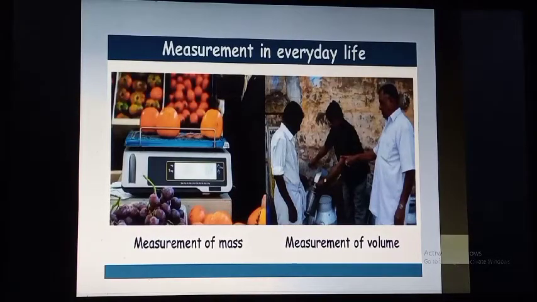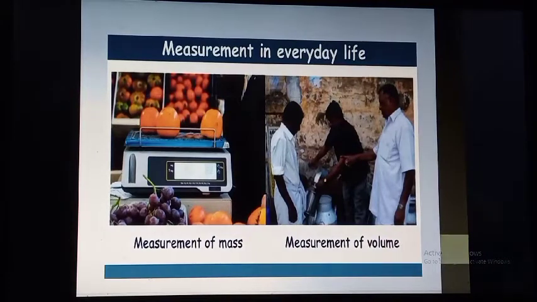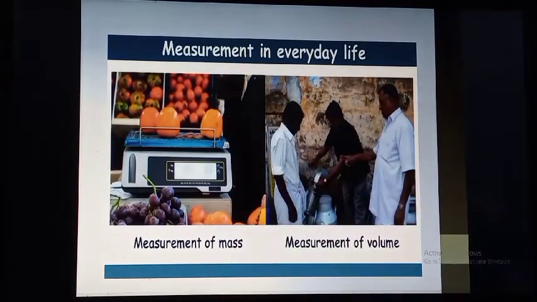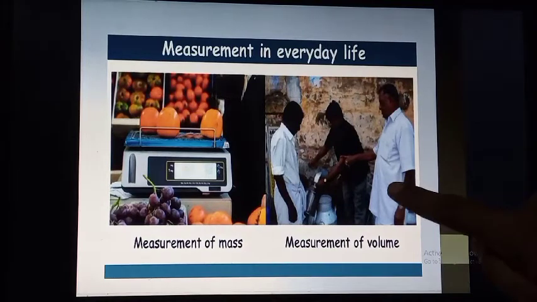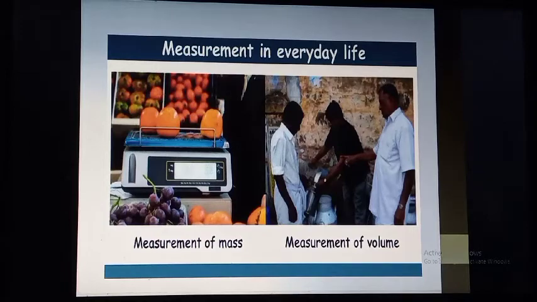Students, these are some examples of measurement in our daily life. The first example is measurement of mass. Like in this picture, the weighing of fruits is going on and we get the fruits by mass. In the second diagram, the milk is given to a customer and the measurement of the milk is in volume.